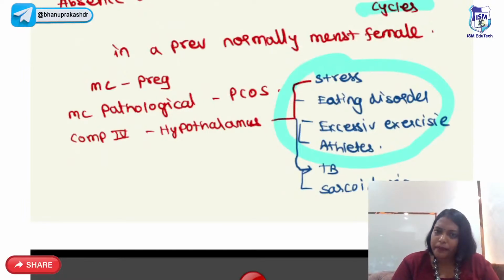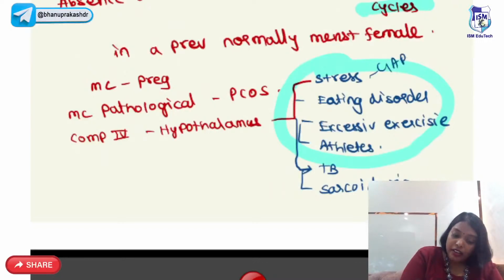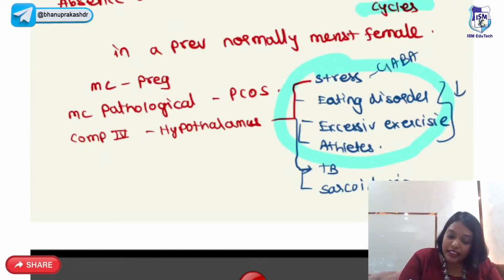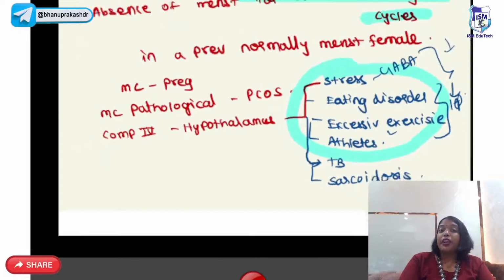Stress increases the GABA. Eating disorder, excessive exercise, athletes, all this decreases the leptin and increases the endorphins. These all in turn decrease the pulsatility of GnRH. That is why they are included in the amenorrhea causes.